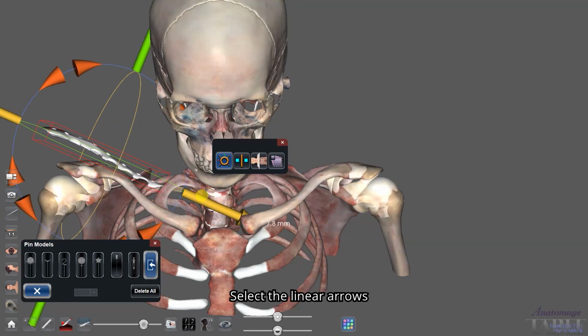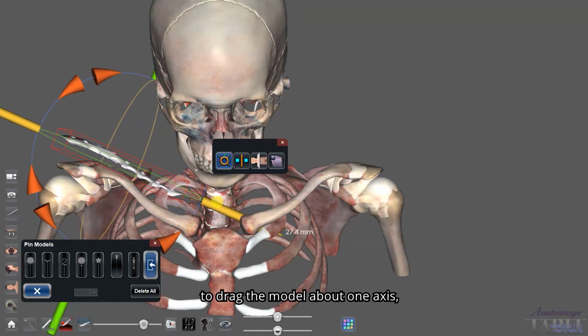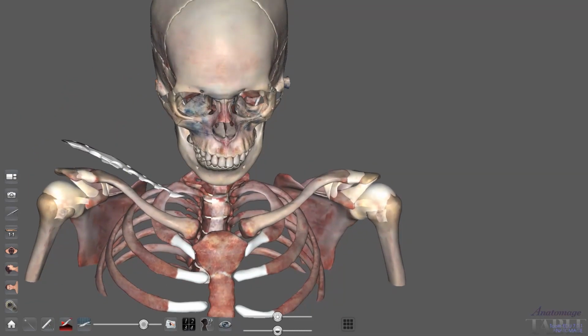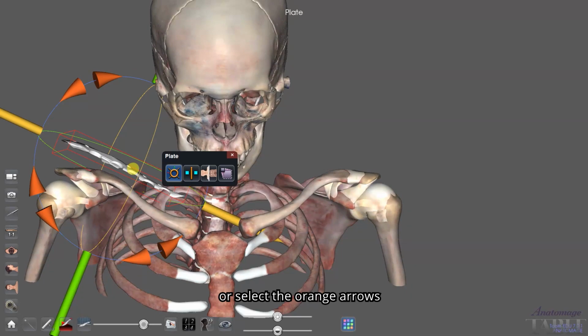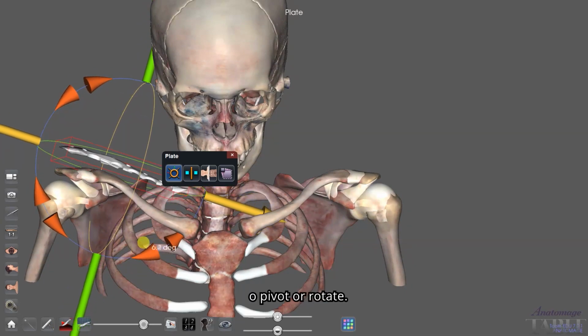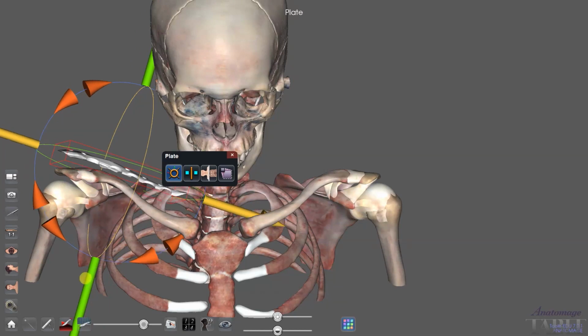Select the linear arrows to drag the model about 1 axis, or select the orange arrows to pivot or rotate.